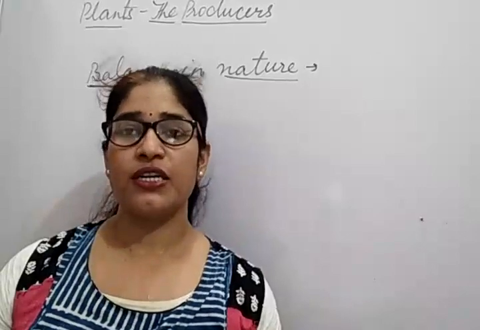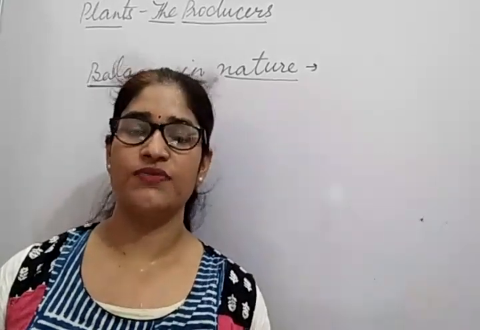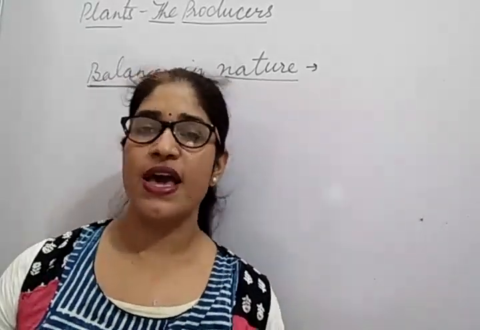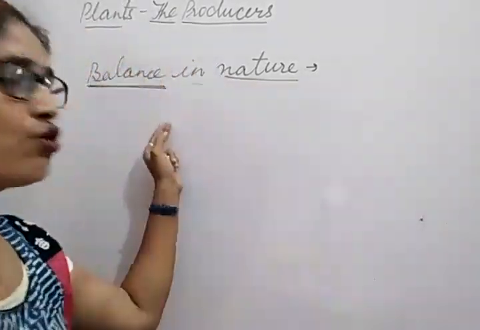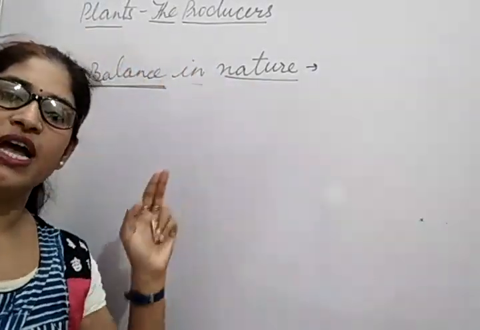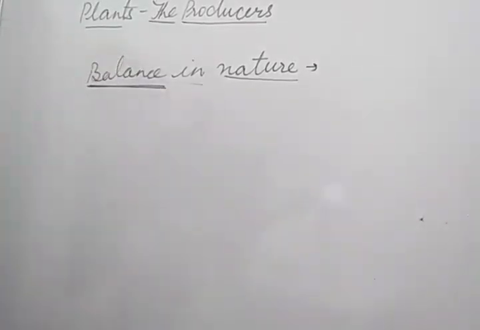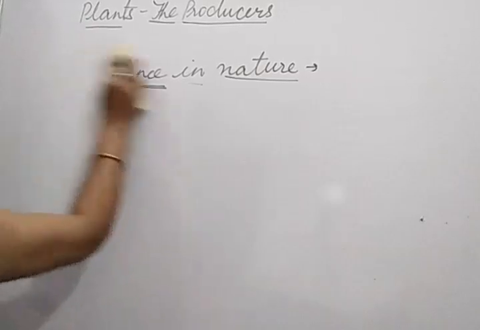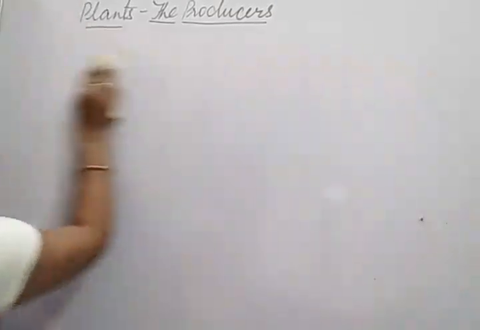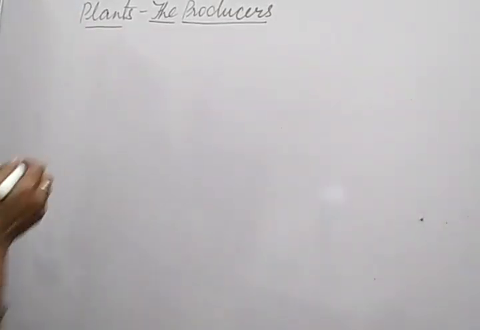Thus we need to protect both of them. Means we have to protect plants as well as animals to balance the nature. Nature को balance करने के लिए हमको plants और animals दोनों को balance करना है. Okay. Then this chapter is completed and now we will discuss about the word meanings.